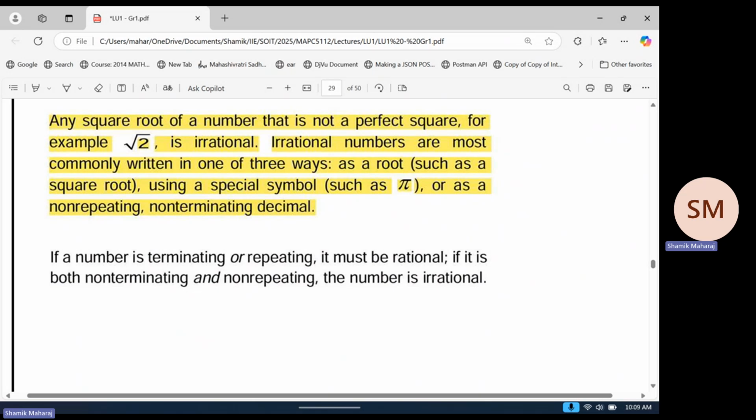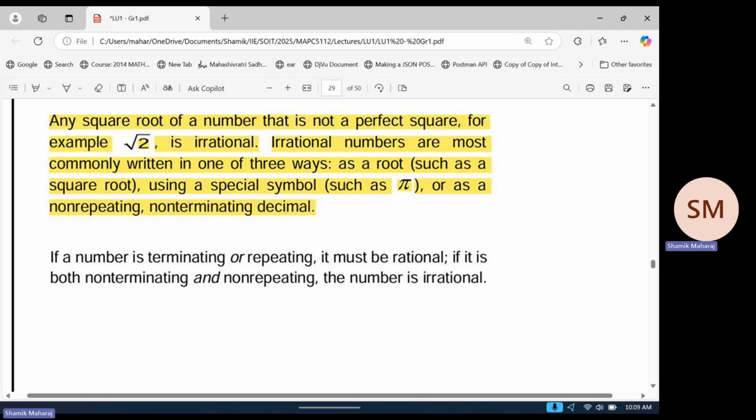Another way to check is if you take the square root of a number which is not a perfect square, it's irrational. A perfect square is basically a natural number squared. So 0 squared, 1 squared, 2 squared, and so on, will be 0, 1, 4, 9. Those are all perfect squares. Take the square root of a number which is not a perfect square, it's irrational. If you forget that, it's written here.